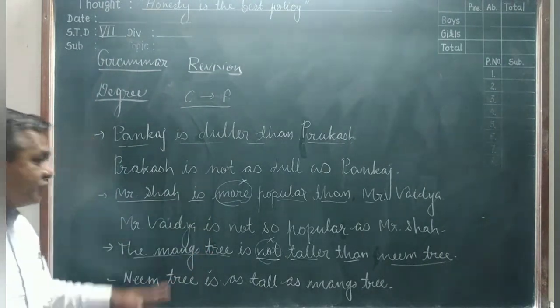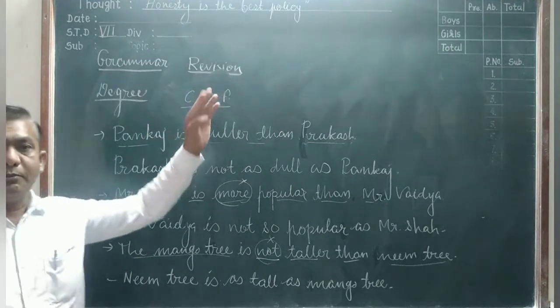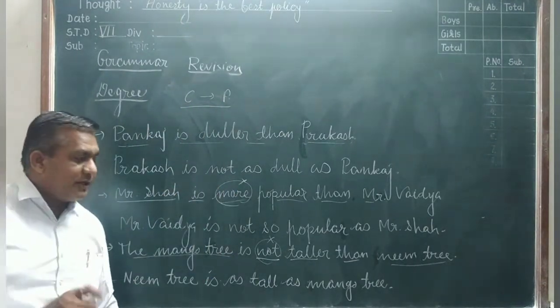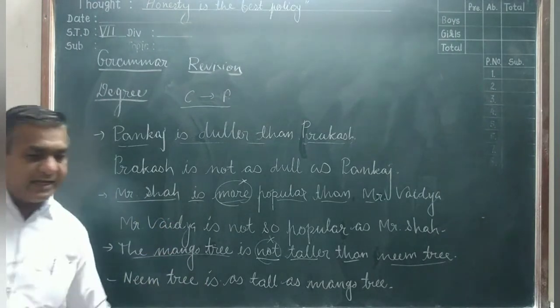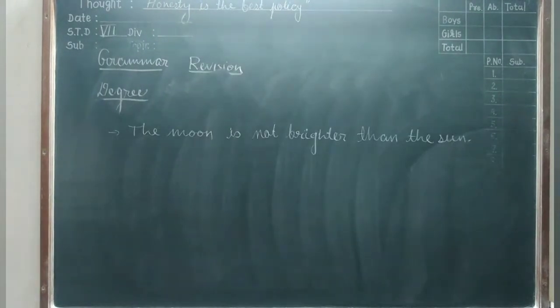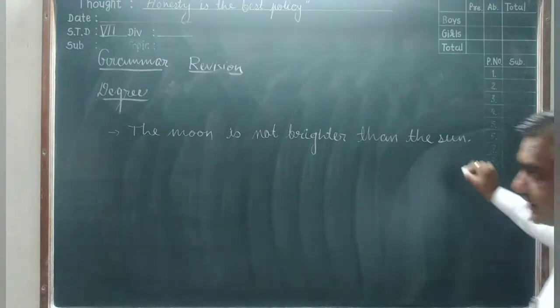Now friends, you understand two topics here: positive changing into the comparative and comparative changing into the positive degree. Now you write the sentence. Now friends, you see here the moon is not brighter than the sun.